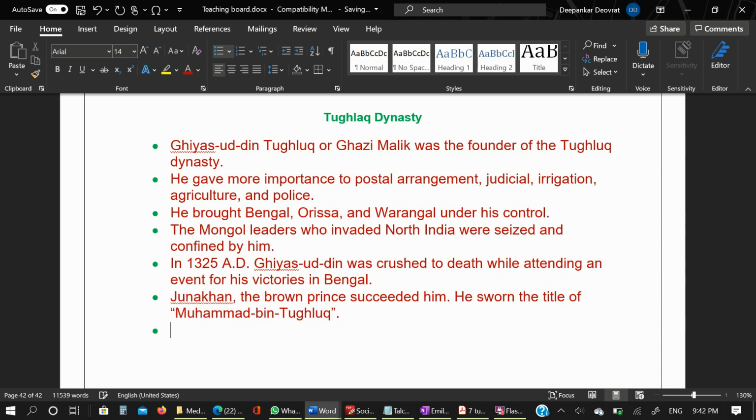He stood for the administrative and political unity of India.